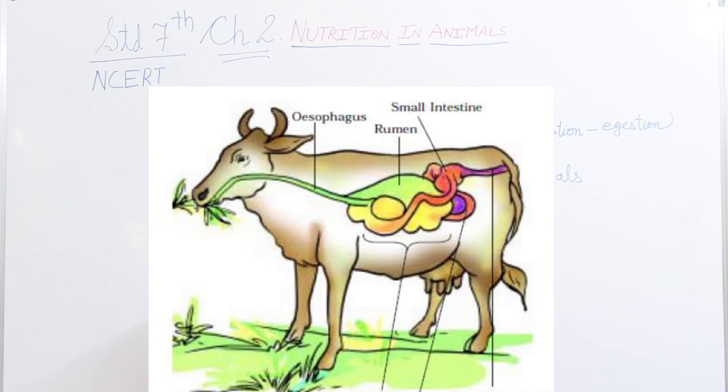Animals like horses, rabbits, etc. have a large sac-like structure. It's called the cecum. Now look at the figure. What is the cecum? The cecum is a bag connected to the junction of the large and small intestine. The cellulose of the food is digested here by the action of certain bacteria which are not present in humans.